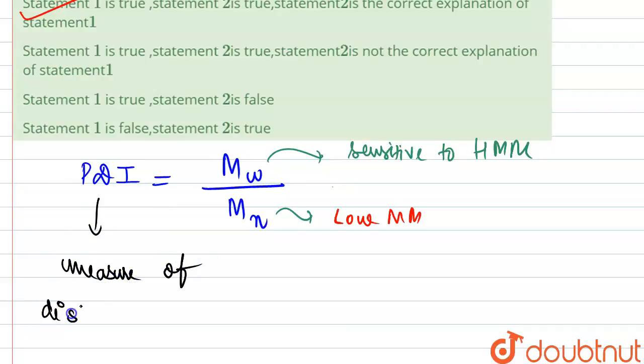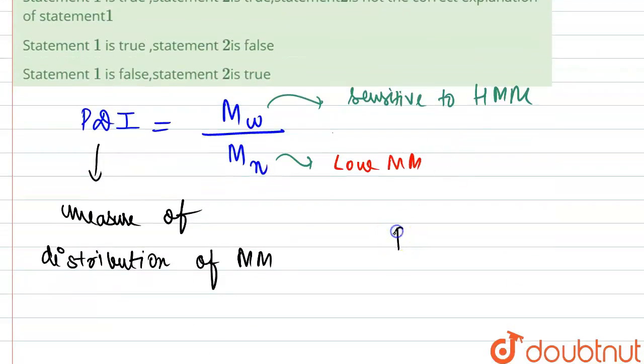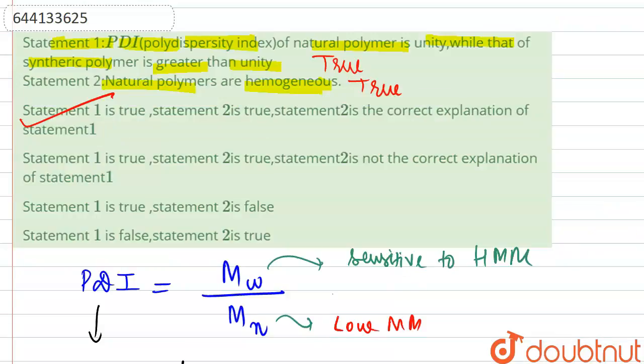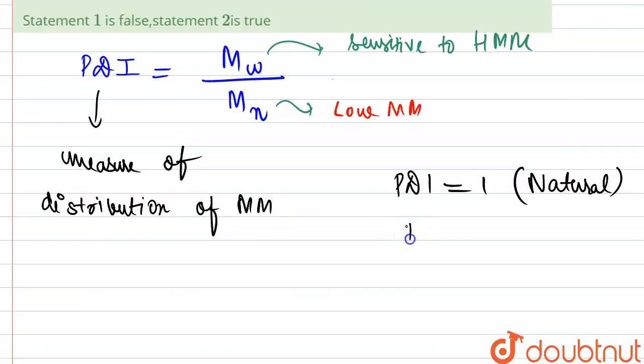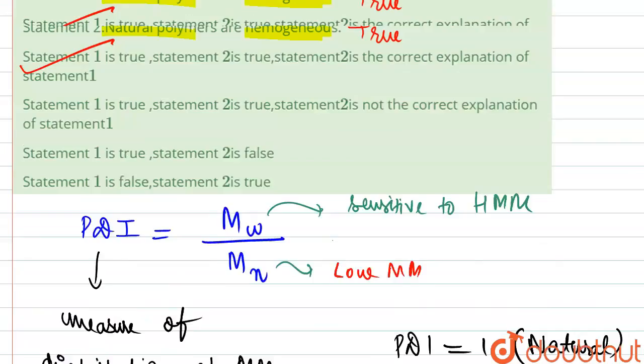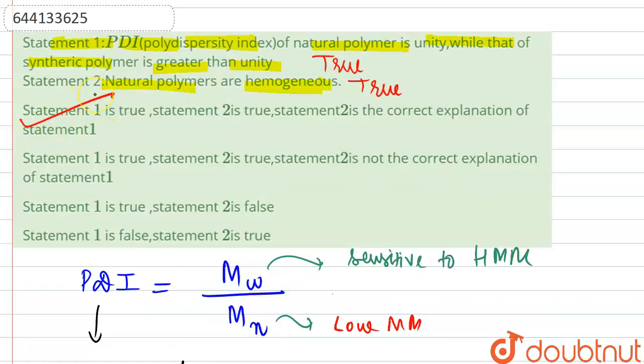So this PDI gives us the measure of distribution of molecular masses. It would be perfectly one for the natural ones, and for the synthetic ones this PDI value is greater than unity. So both of them are correct, and the reason is also justifying the assertion. So option 1 is the correct answer.